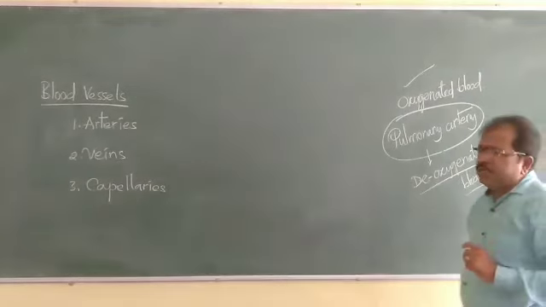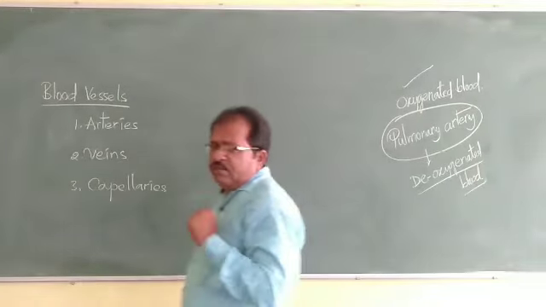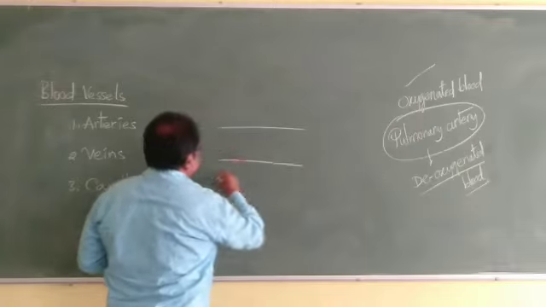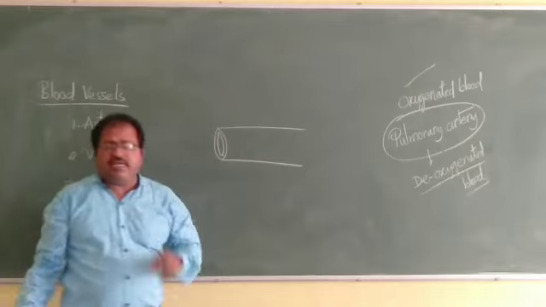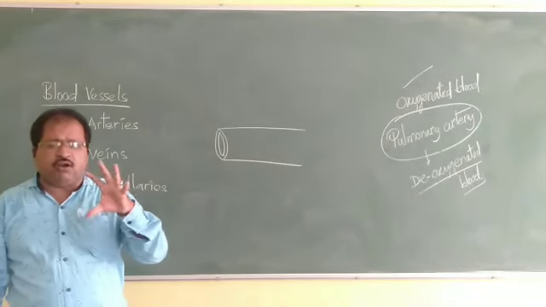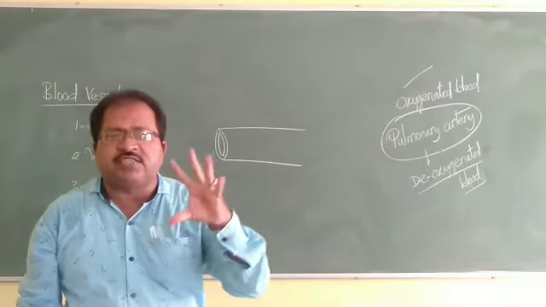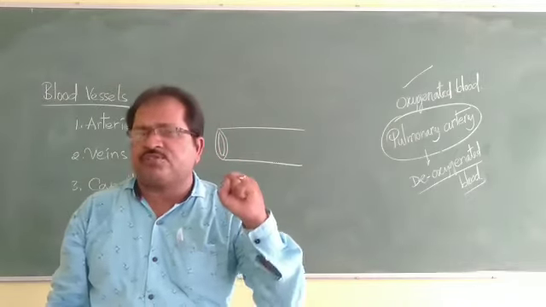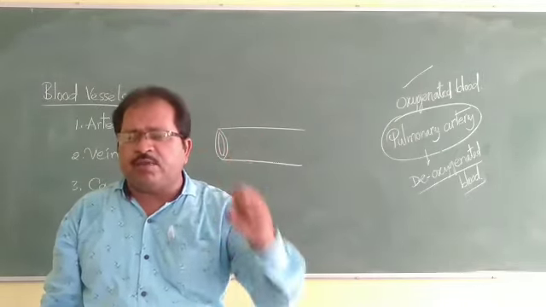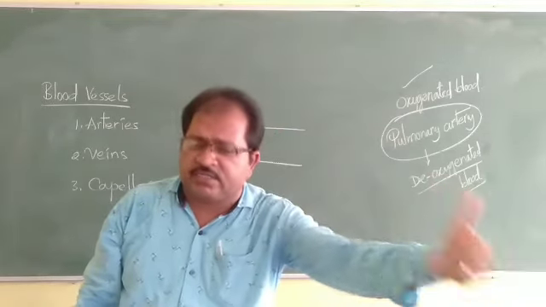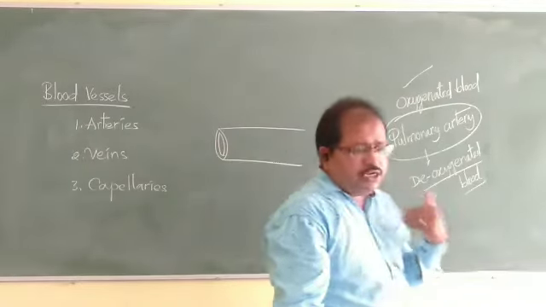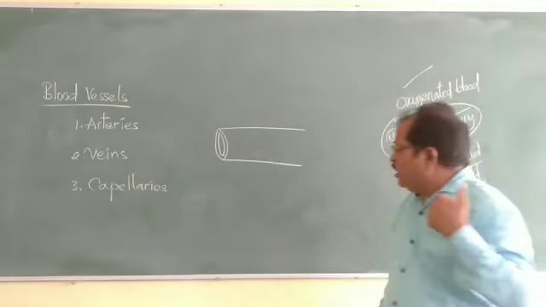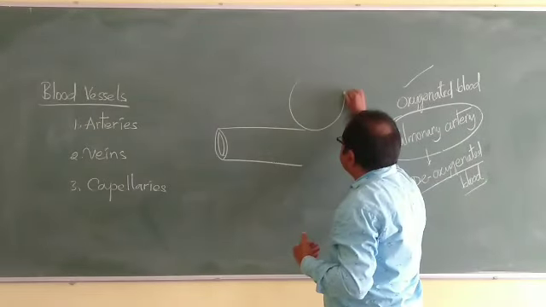Okay, when you look at the shape and structure of the arteries, arteries are long tube-like structures, and the blood flows in the arteries in spurts, based on the movement of the ventricles. The ventricles pump the blood into the arteries, so the blood movement in the arteries follows the movement of the ventricles. It is not continuous. Understand?